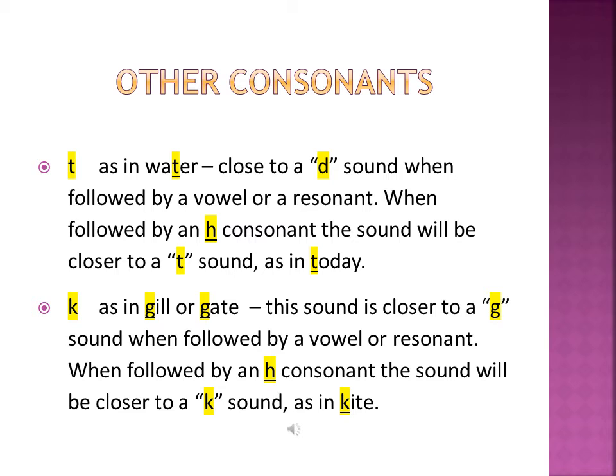K as in gill or gate. This sound is closer to a G sound when followed by a vowel or resonant. When followed by an H consonant, the sound will be closer to a K sound, as in kite.